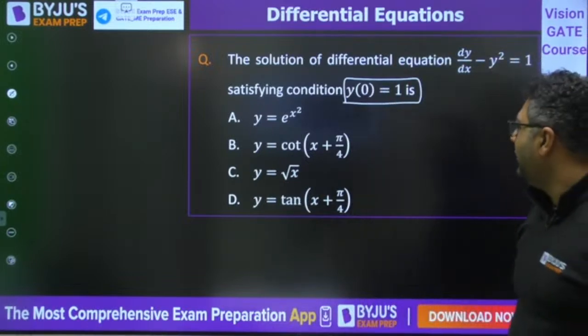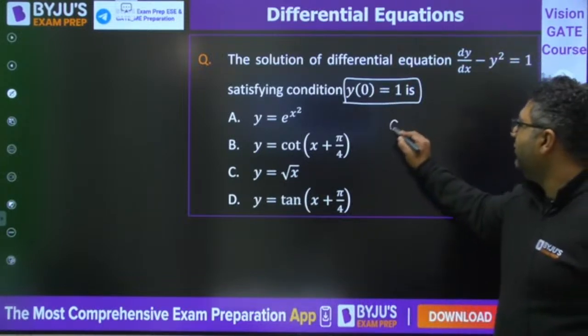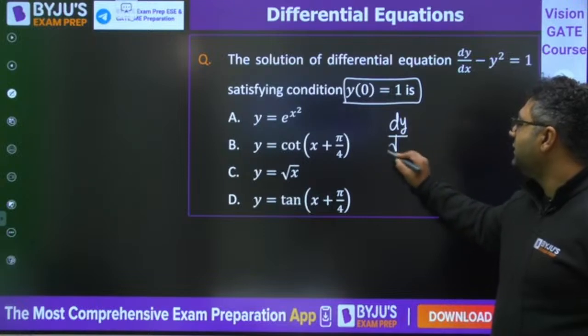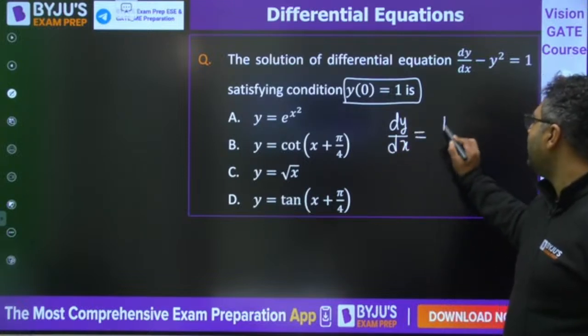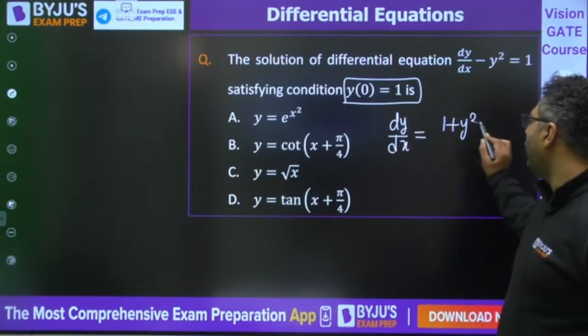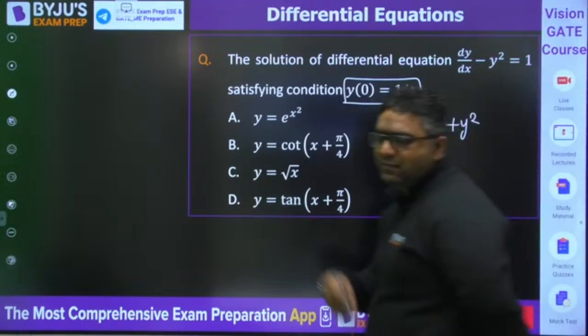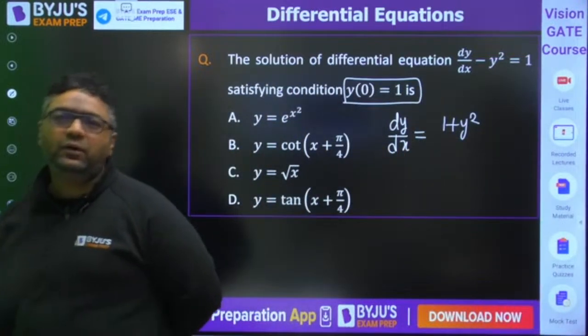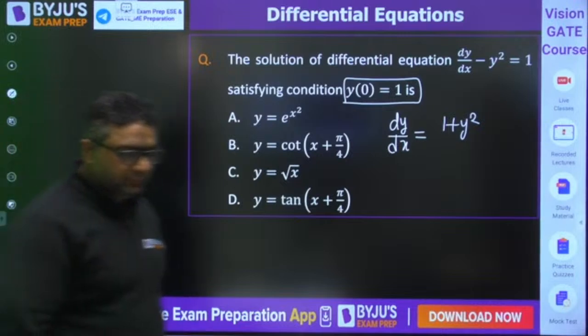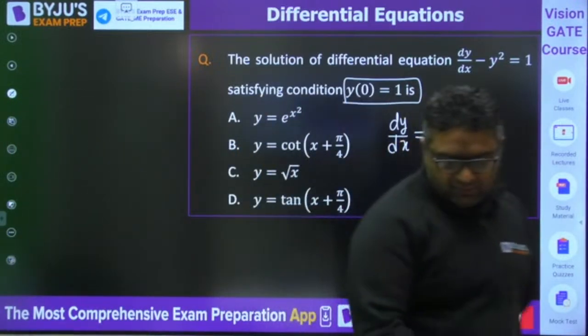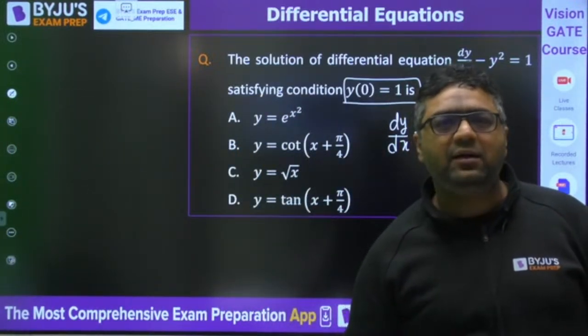This is once again a question of a similar type, dy by dx. This time I feel everybody will give the right answer. I am waiting for all the students to give the right answer, and then I will move to the next method. Solve it. After this question we will enter into the